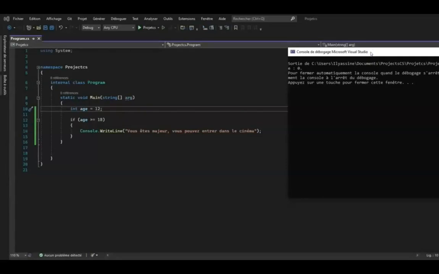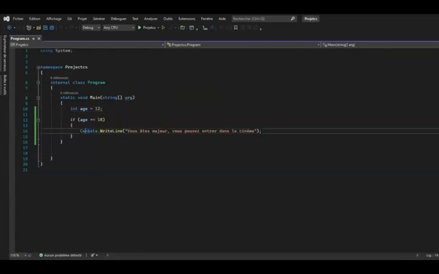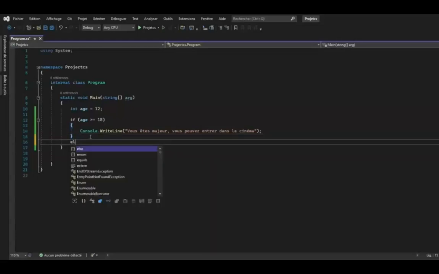In C# and in all programming languages, there is what is called the else. This else complements the if and it will handle all the cases that the if doesn't handle. When the compiler executes your program, it will first test if the condition is true or false. If the condition is true, then the else is ignored. On the other hand, if the condition is false, then the else will step in to treat all the other cases. Here in this situation, the role of the else will be treating the case where the young man is a minor. The else doesn't need a condition because it will handle all the other cases that the if can't handle.